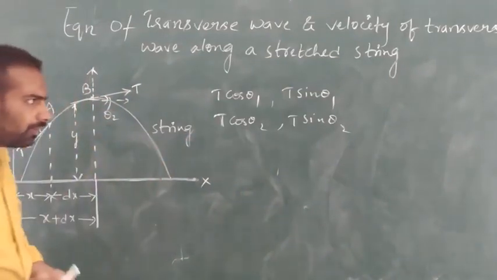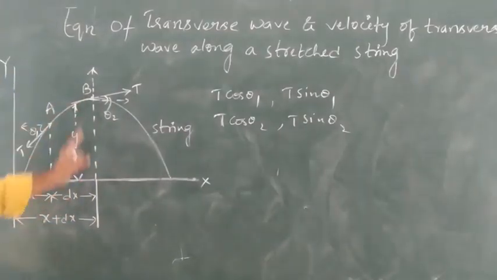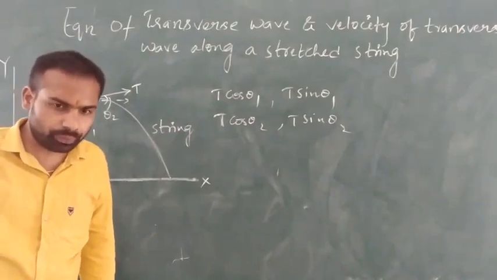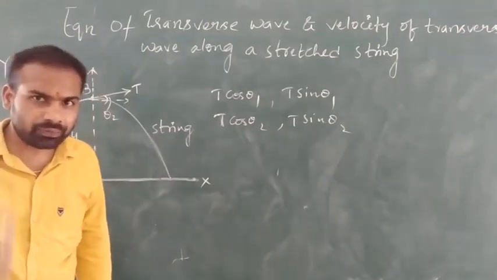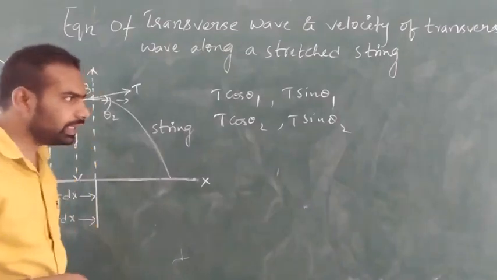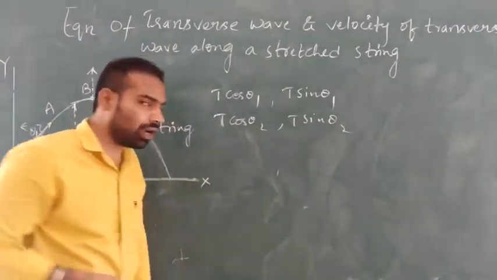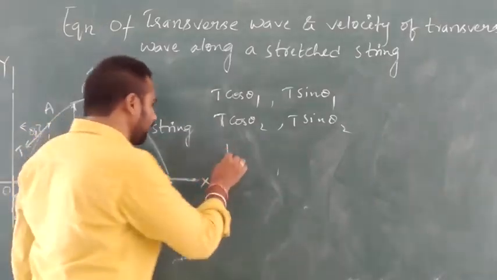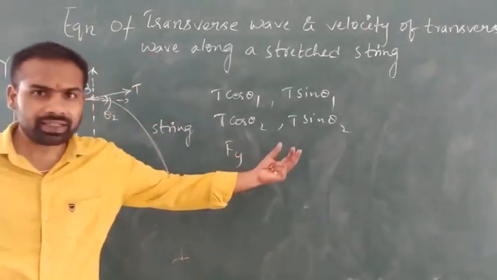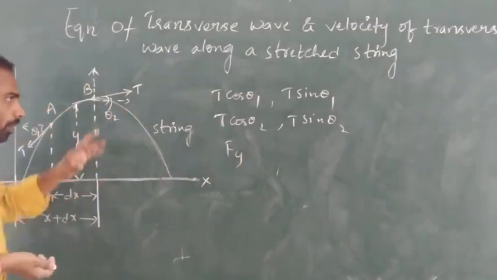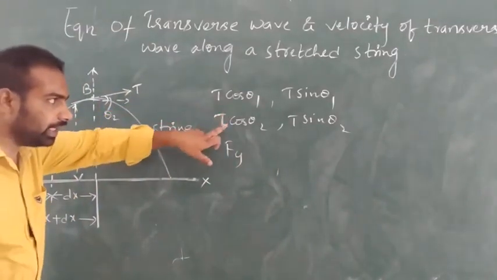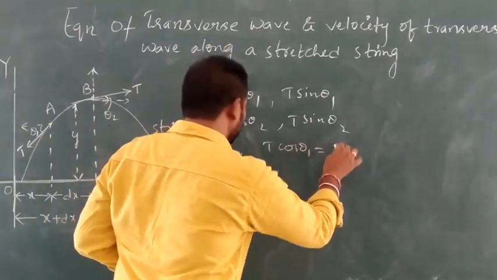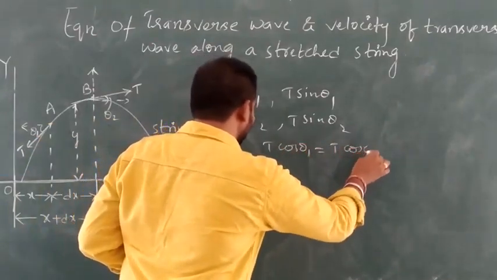Now the restoring force along the y direction is given by the resultant force along the y direction, Fy, because along the x direction the components of tension, T cos theta 1 and T cos theta 2, are the same.